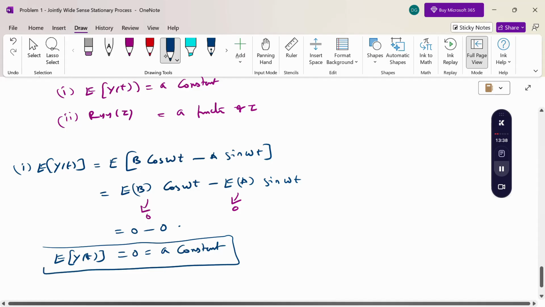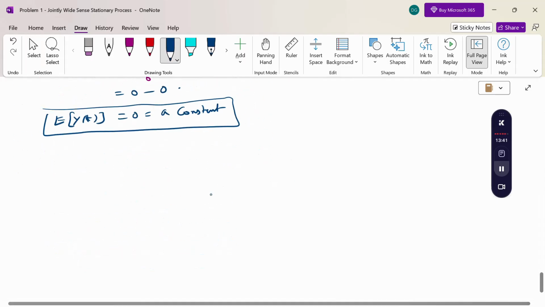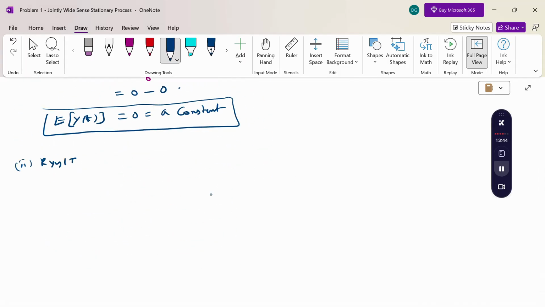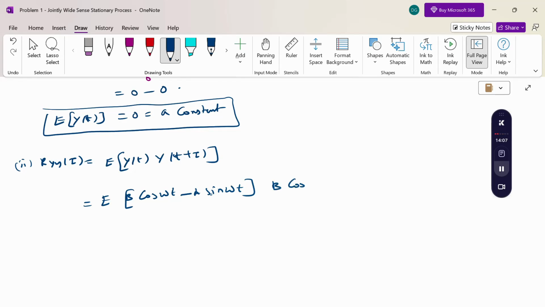So the first condition is satisfied. And then the second condition, R_yy of tau equals the expectation of y of t times y of t plus tau. Now b cos omega t minus a sin omega t is y of t, and for y of t plus tau we replace t with t plus tau. So b cos of omega t plus omega tau minus a sin of omega t plus omega tau.